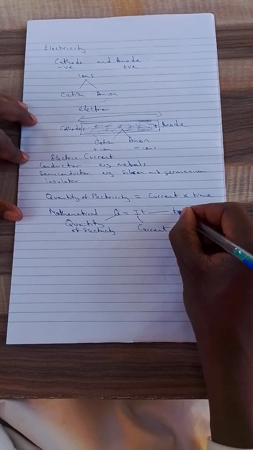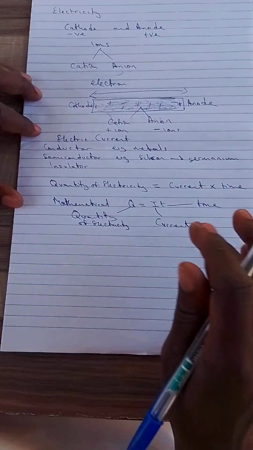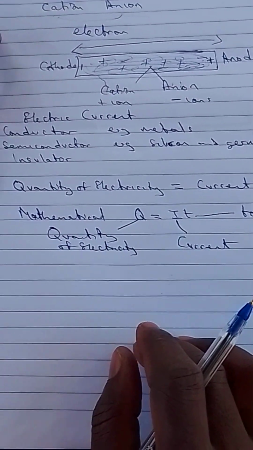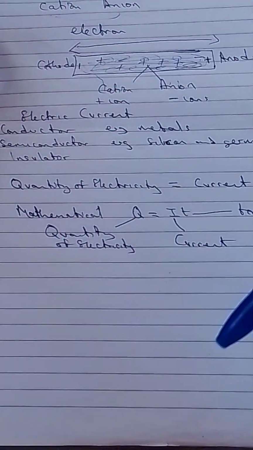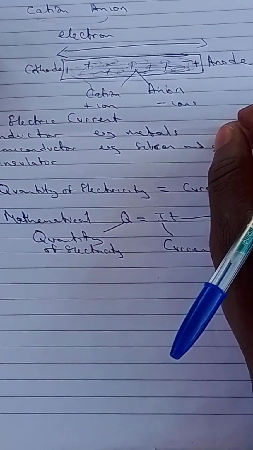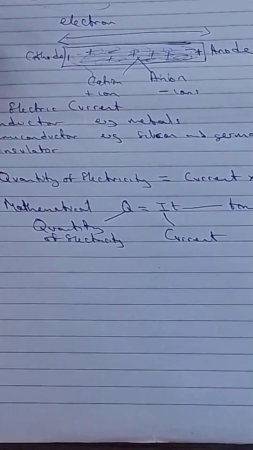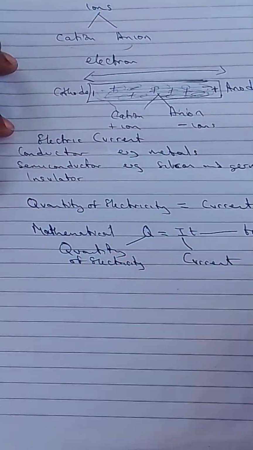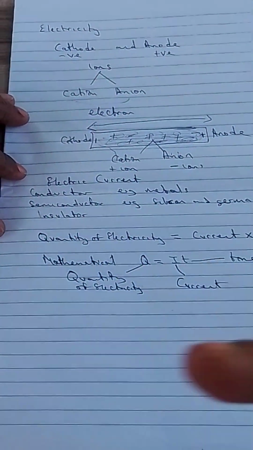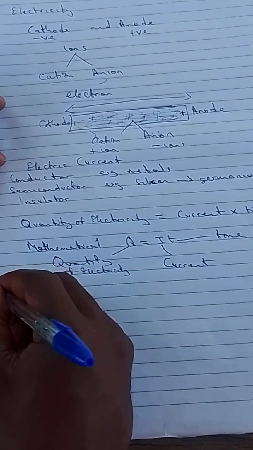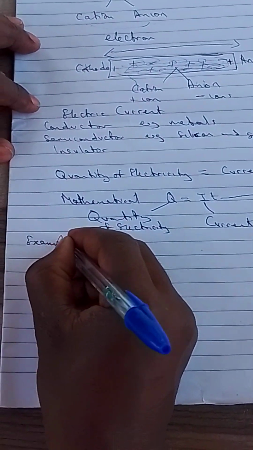No matter what we want to calculate, we must have the time taken, because whatever we are doing, we must spend time on it, and time is measured in seconds. And we have examples we can check up on.